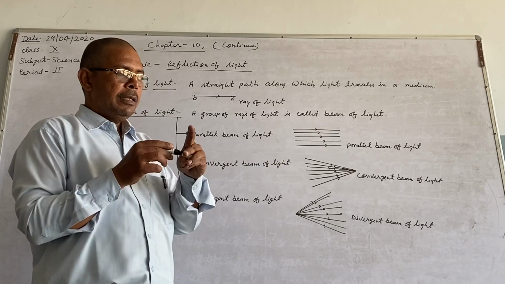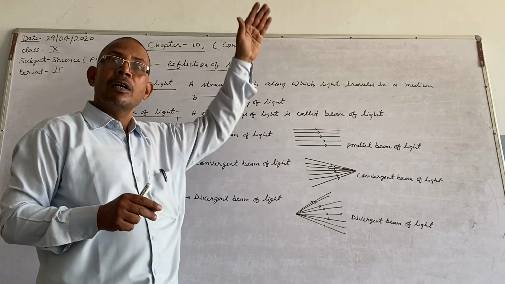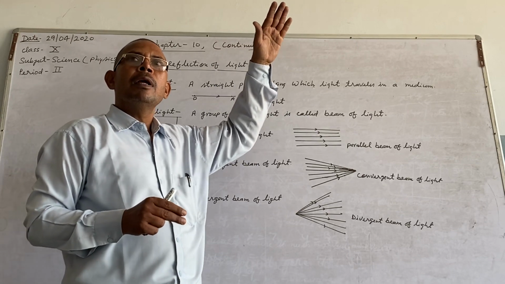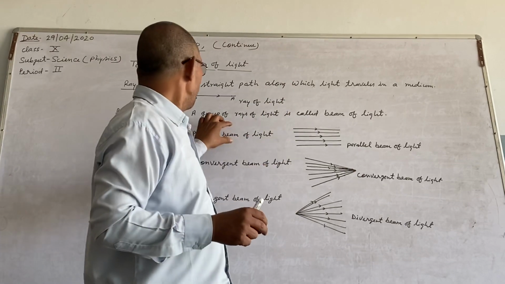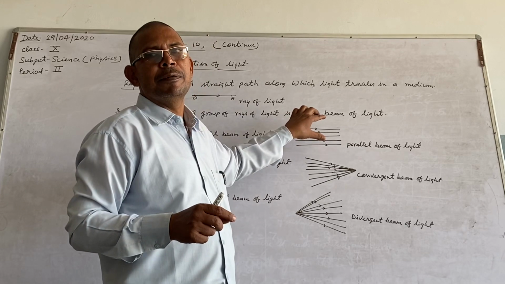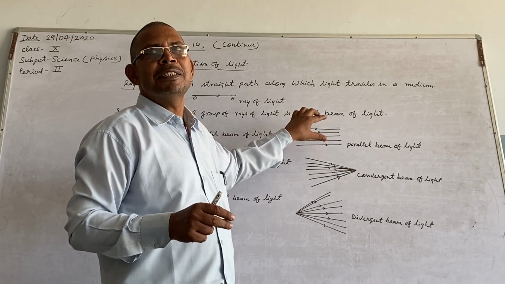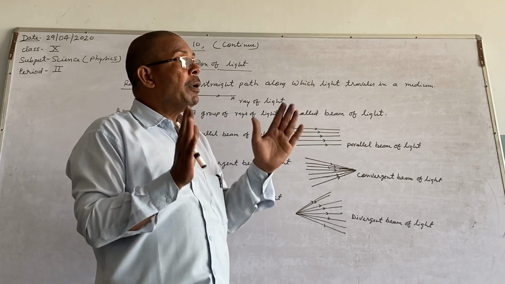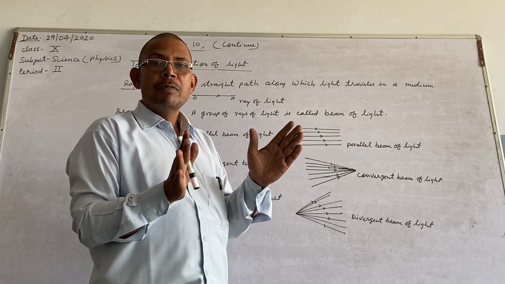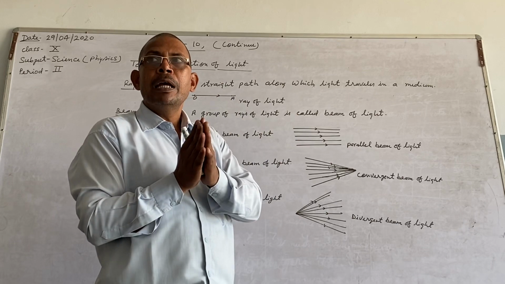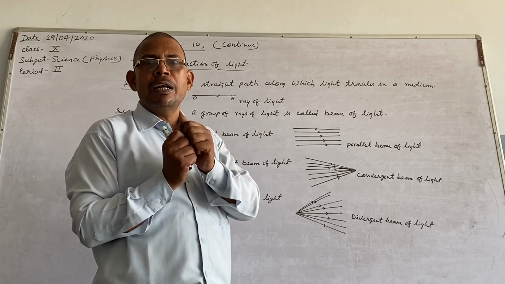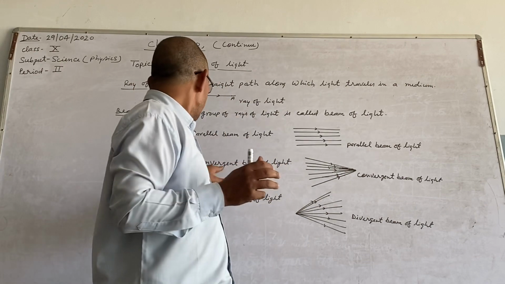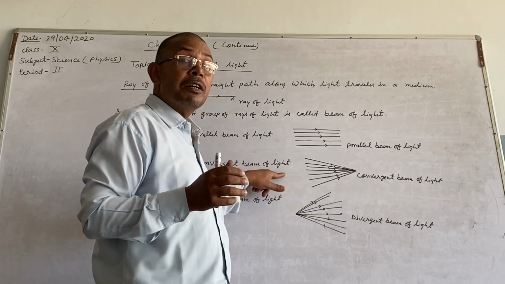The light coming from the sun or other stars is in the form of a parallel beam of light, right? A beam of light reflecting from a concave mirror forms a convergent beam of light.